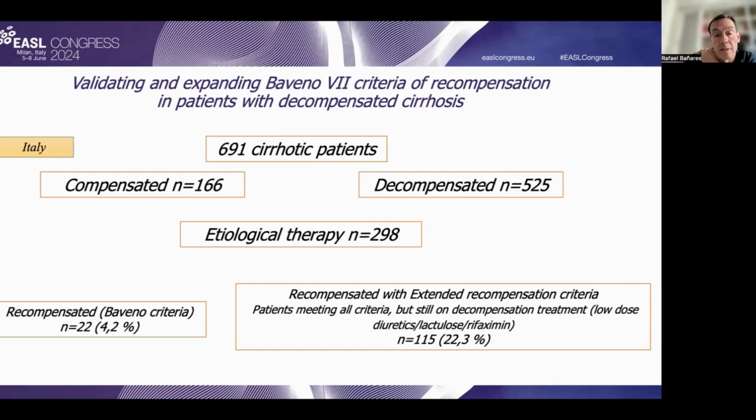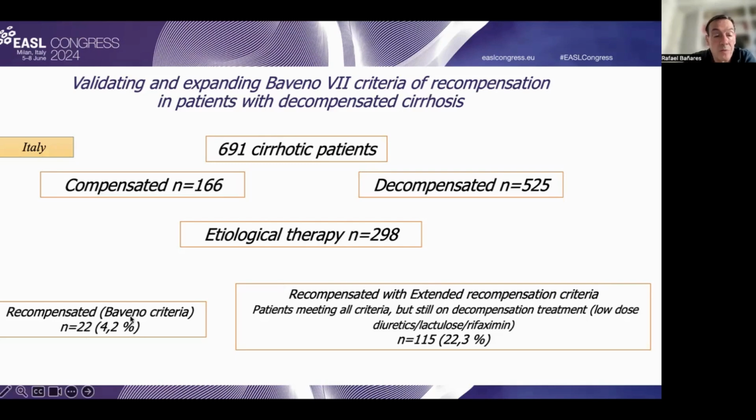The authors separated the patients who received etiological therapy into groups: recompensated according to the strict Baveno criteria, which indicate that the patient should not be receiving any therapy, and also with a new, extended recompensation criteria in which the patient meets all the criteria but is still on treatment for decompensation, consisting of low-dose diuretics, lactulose, and rifaximin.